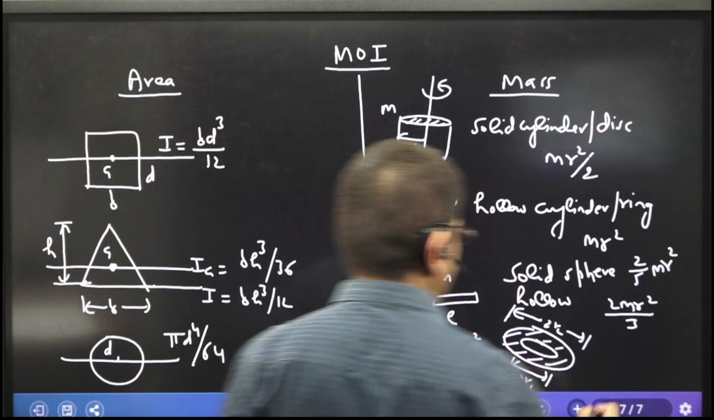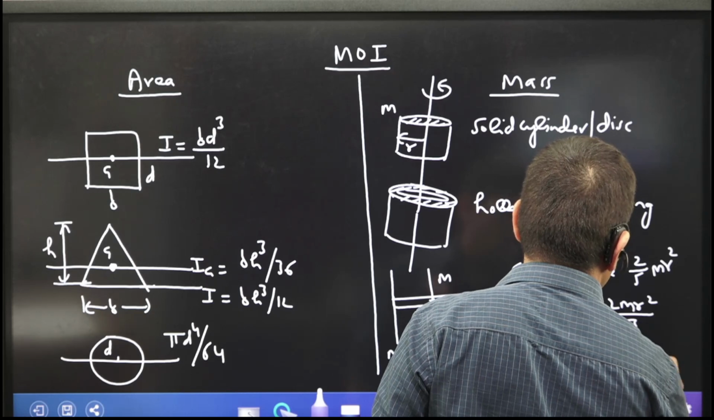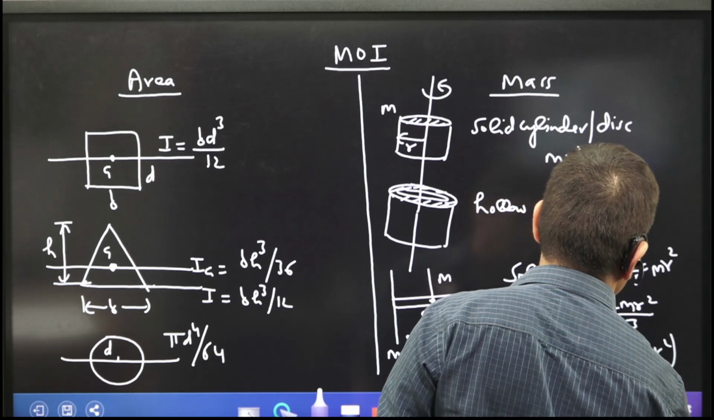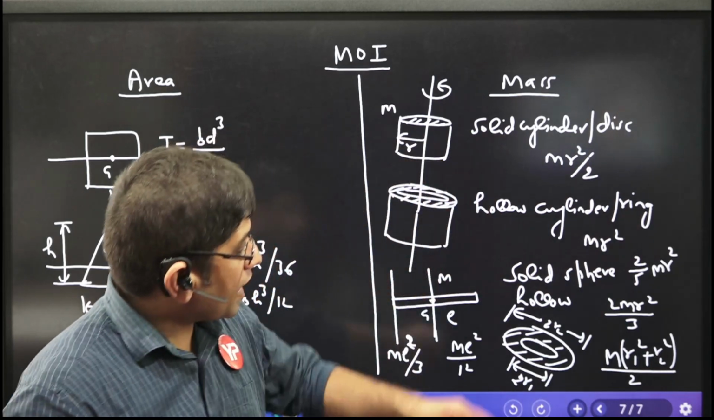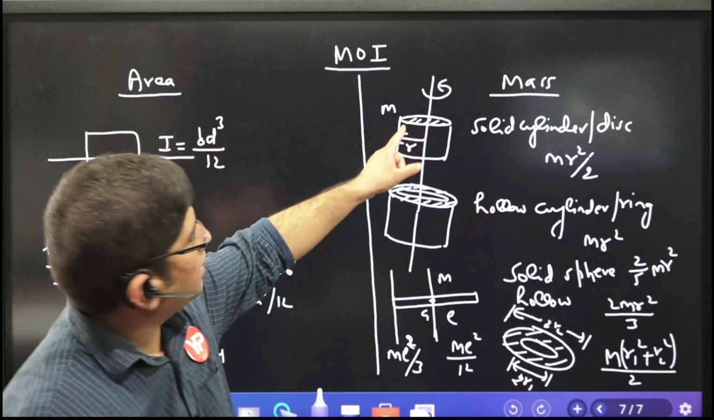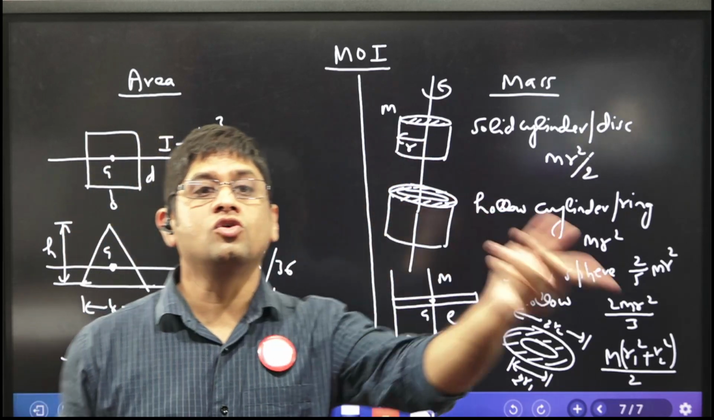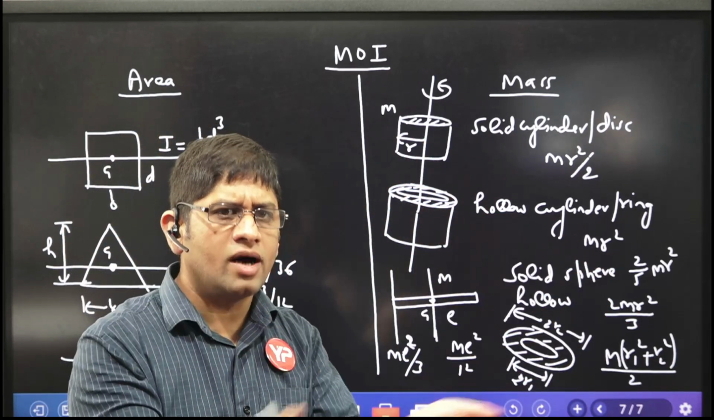So for this, m times r1 square plus r2 square by 2. Remember this, very very important formula. Now can I get, sir, from this formula the ring and solid disk formulas? Yes. If it is a ring, r1 is equal to r2 because all the mass is at the periphery.